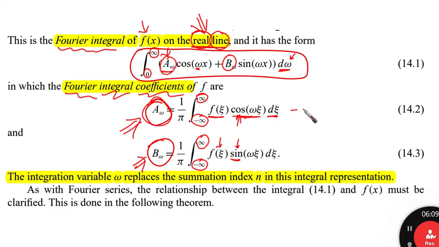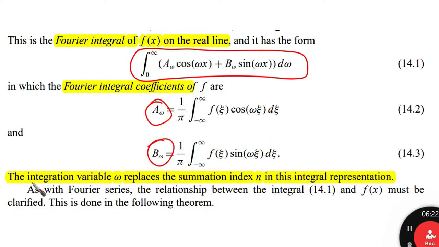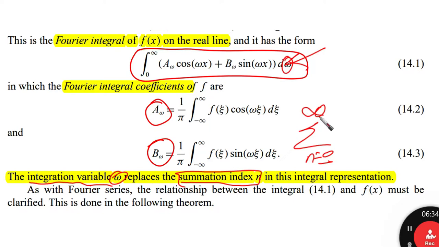So they are almost identical, except that here we are using cosine and here we are using sine. Now we can make some remarks on this. The integration variable, which is omega, replaces the summation index. Do you remember that we had n from 0 to infinity or a certain number?